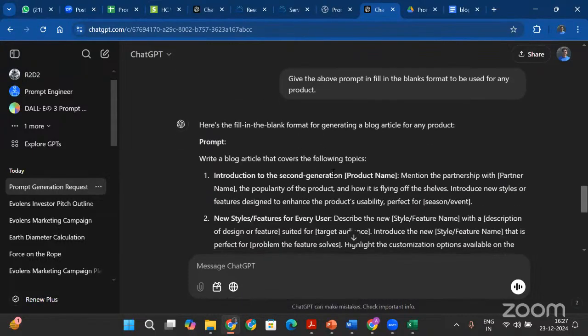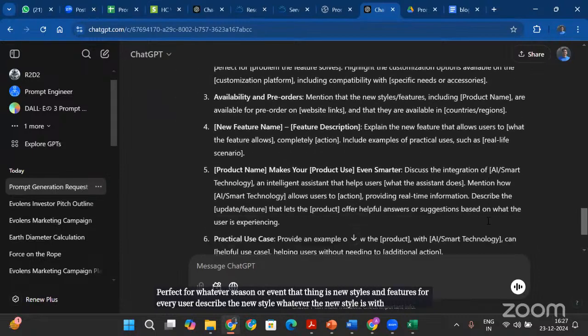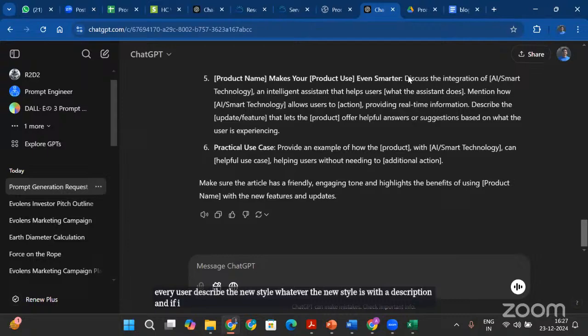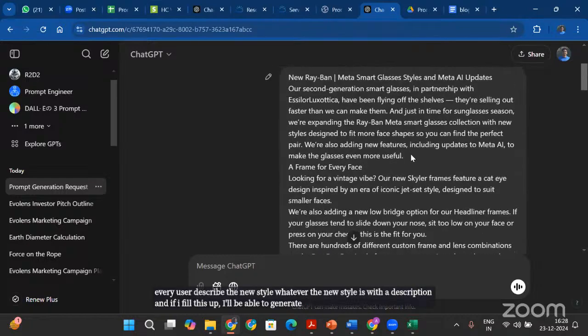Okay, so now it says that I need to write a blog article that covers the following topic: introduction to the second generation, whatever Evolence is the name, mention the partnership with whatever partner we have, the popularity of the product and how it is flying off the shelves, introduce a new style feature designed to enhance the product usability, perfect for whatever season or event that thing is, new styles and features for every user, describe the new style, whatever the new style is, with a description. And if I fill this up, I'll be able to generate a blog article which is like this.